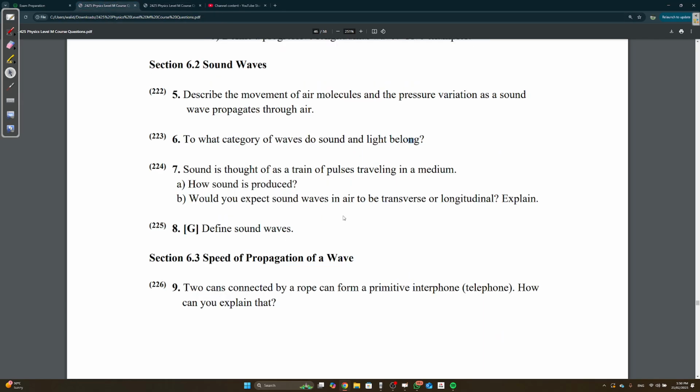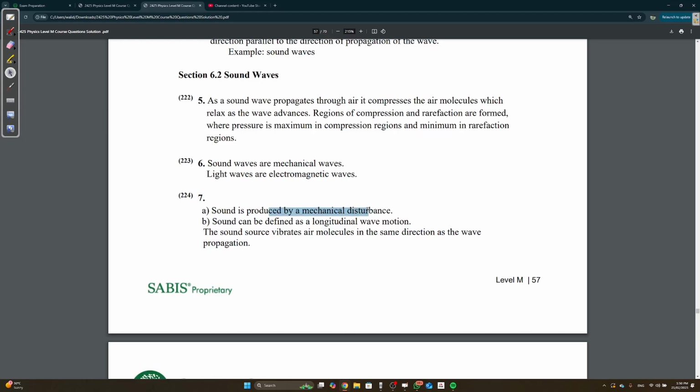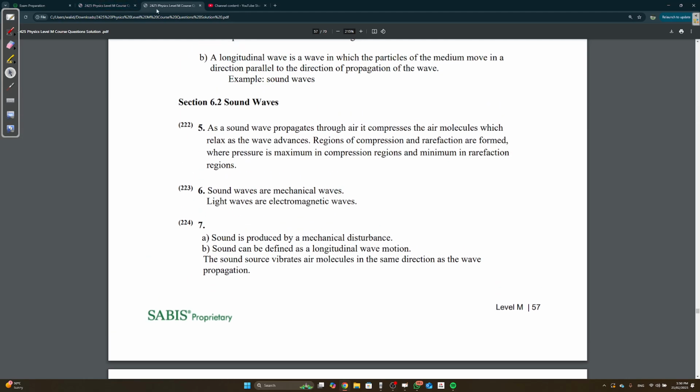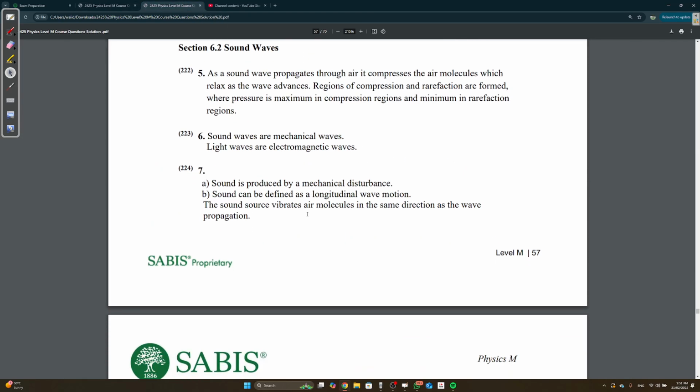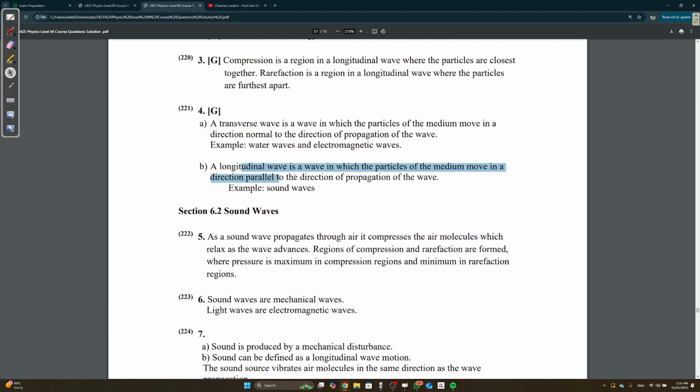Question 7. Sound is thought of as a train of pulses traveling in a medium. How is sound produced? Sound is produced through mechanical disturbances, or vibrations. When you hit a table or clap, anything that causes a mechanical disturbance or vibration causes sound. Would you expect sound waves in air to be transverse or longitudinal? Longitudinal. Explain why. Because its displacement is in the same direction as the wave, or parallel to it.